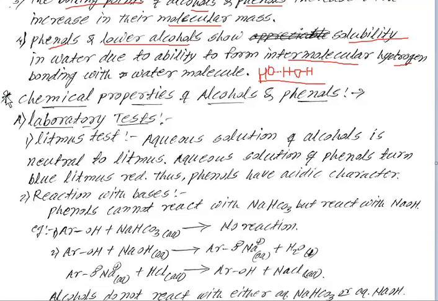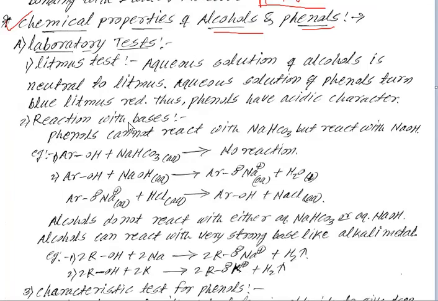Next, the chemical properties of alcohols and phenols, that is, how alcohols and phenols react with other species. First, the laboratory tests. In the exam there may be a question to give one laboratory test of phenol or of alcohol. There are four laboratory tests, and you can write at least one, such as the litmus test or the reaction with base.